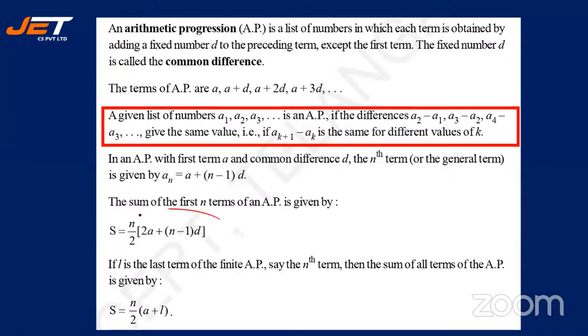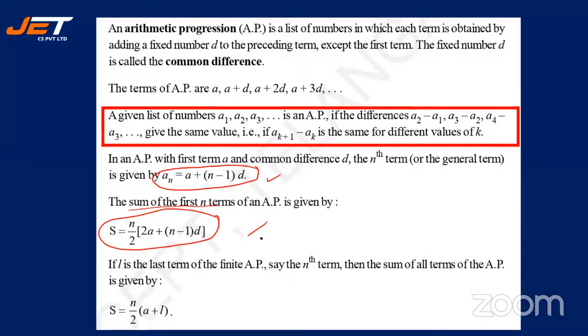Yes. So this is the sum to n formula. Please note down this. This is the sum to n formula, and this is the nth term. Just note down these two formulas. Very important. All right. With this, we are moving on to the next formula, and a very important one.